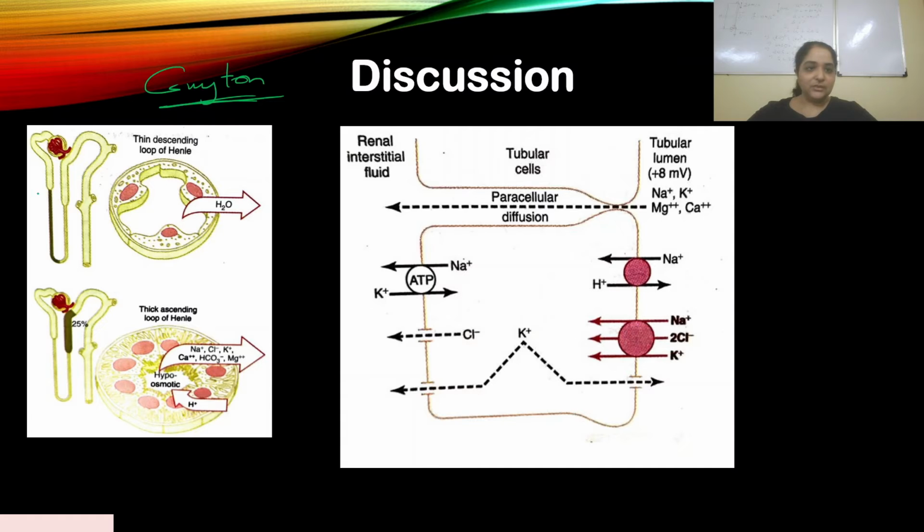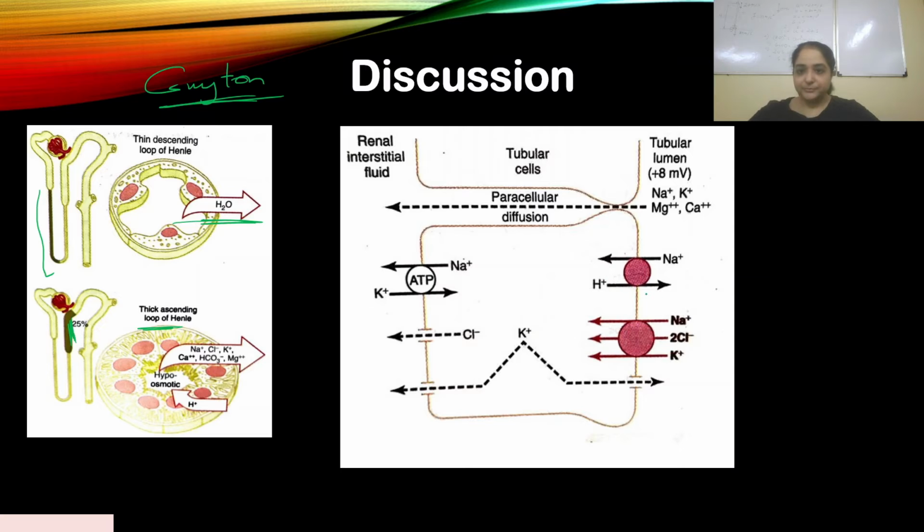So yes, he has shown here the thin descending loop of Henle. It is permeable to water. And over here, you see the thick ascending limb. It reabsorbs these electrolytes and secretes H plus ions.